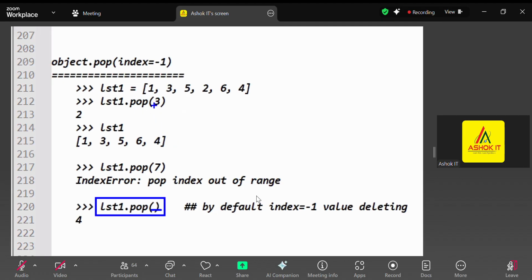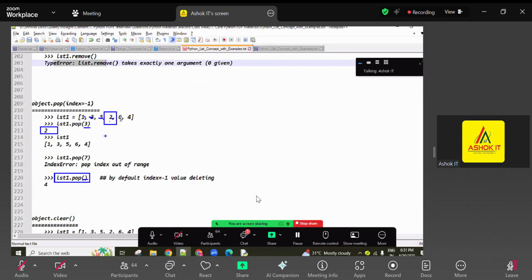Return means displaying. And if we give a particular index, the index-based value is deleted. Not 3 deleting, guys. This is going to delete the third index value: 0, 1, 2, 3. The third index value is 2. This is deleted and returned.